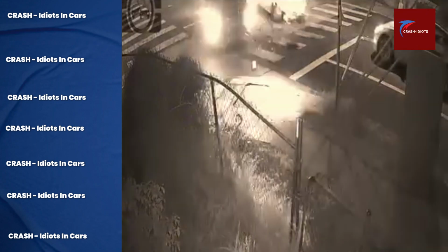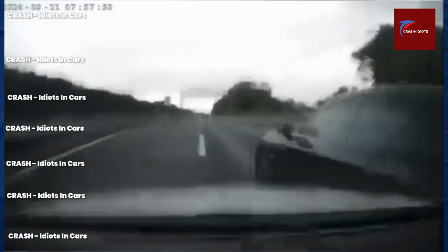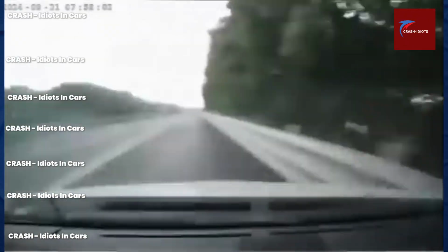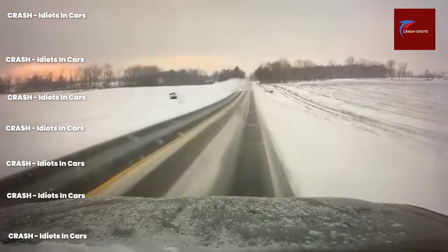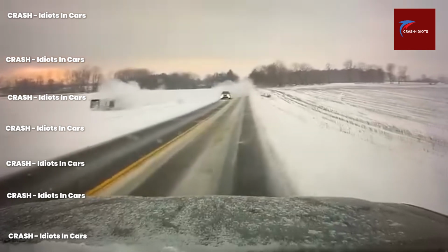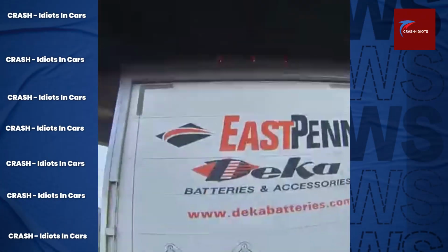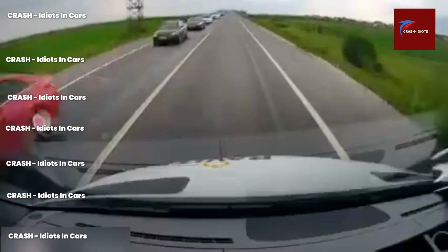Drunk driving, under the influence of alcohol or drugs, impairs your judgment, reaction time, and coordination. Even small amounts of alcohol can affect your driving ability. Never get behind the wheel if you've been drinking. Designate a driver, use a ride-share service, or take public transport. It's not worth risking your life or others.